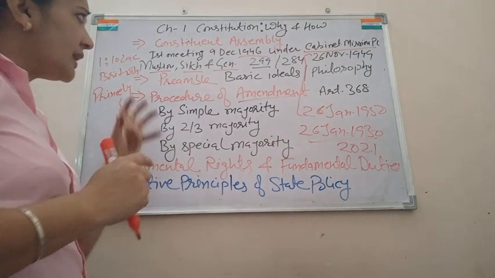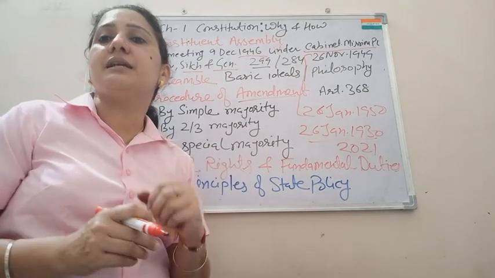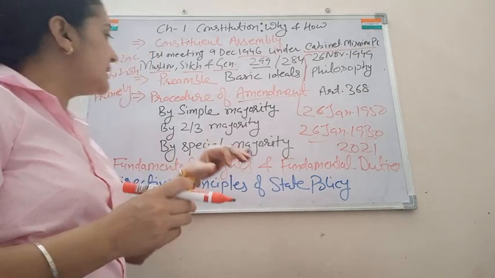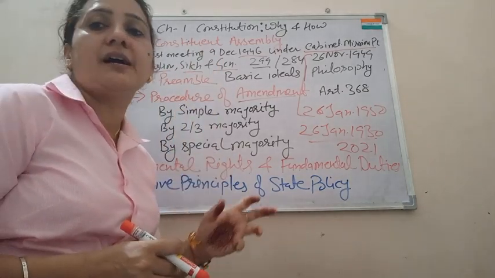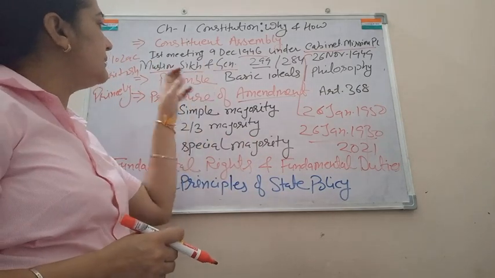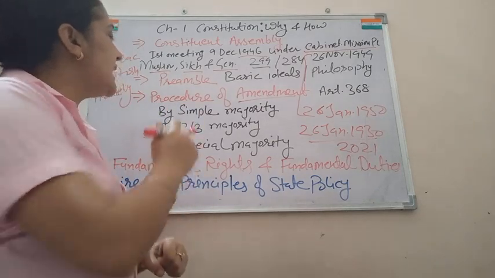Now in this chapter of the constitution, some changes were made last year. The second chapter of your book, Fundamental Rights, is also added into this first chapter, Constitution: Why and How. After this amendment, there is a question related to the constitution, that is the preamble.